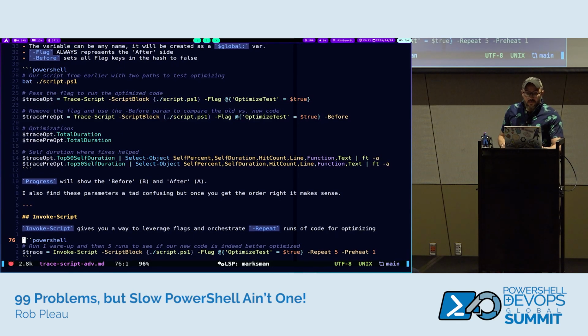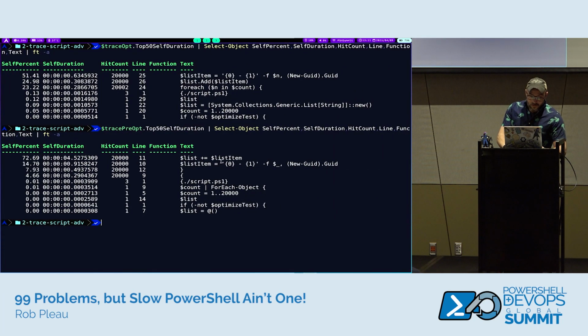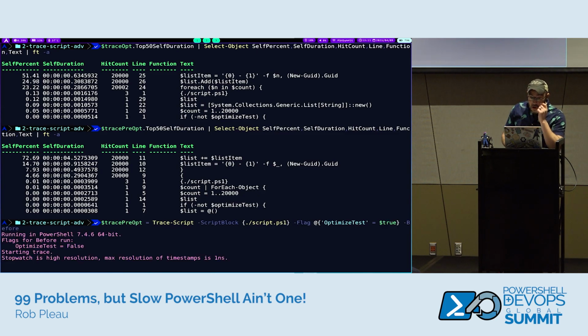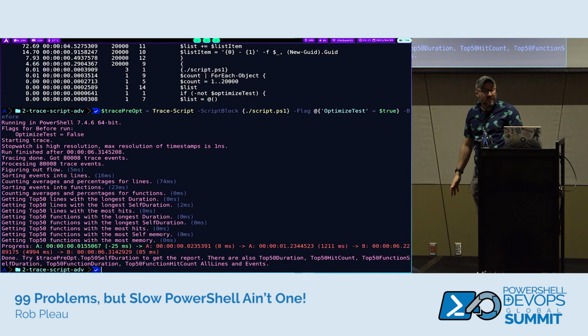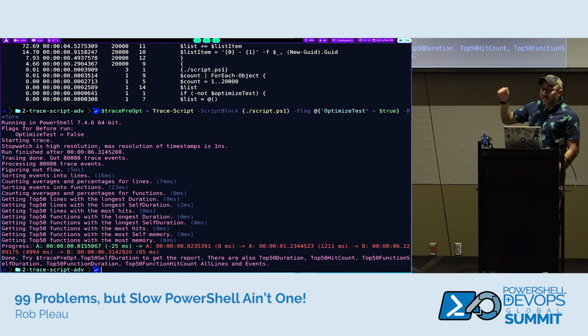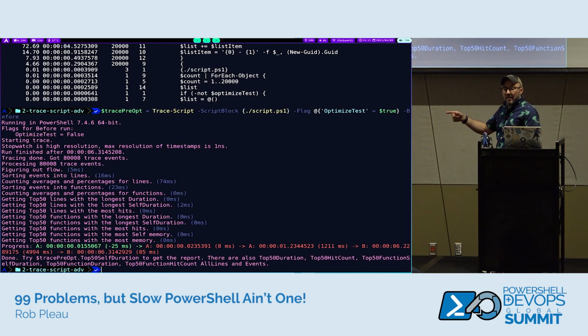And now I wanted to talk a little bit about progress. So let's rerun this one. So the pre-optimization, this is going to take a minute because it's pre-optimized, so we're going to do the plus equals. The progress at the bottom, it keeps adding, and sometimes you'll see the A and sometimes you'll see the B. And the A stands for after and the B stands for before.